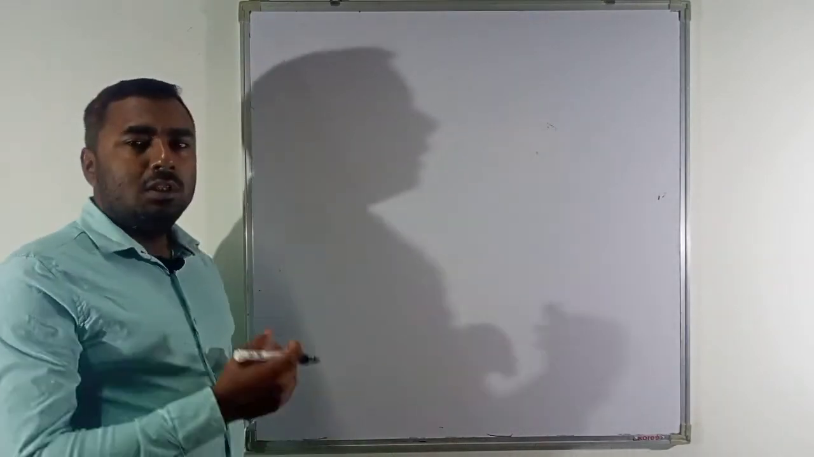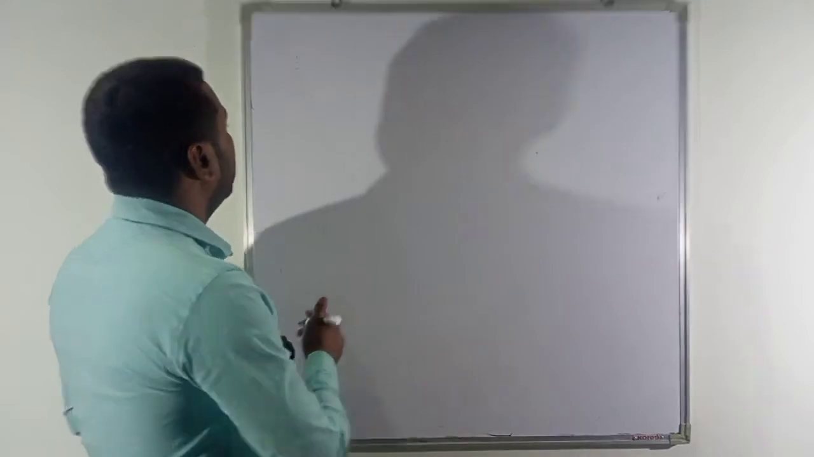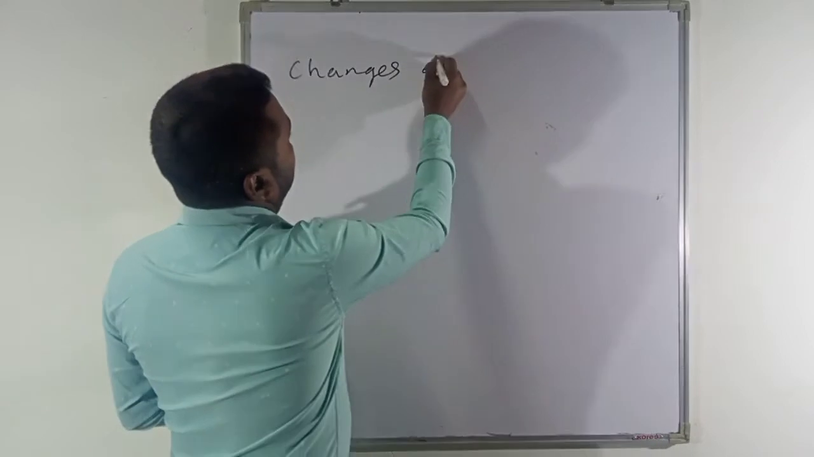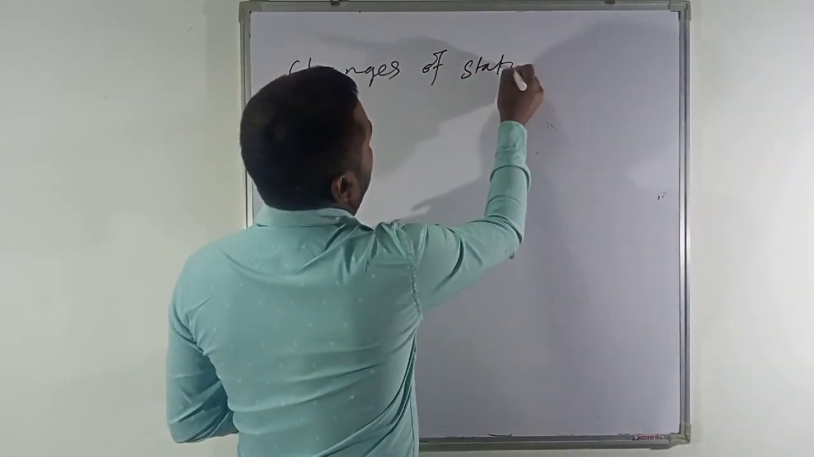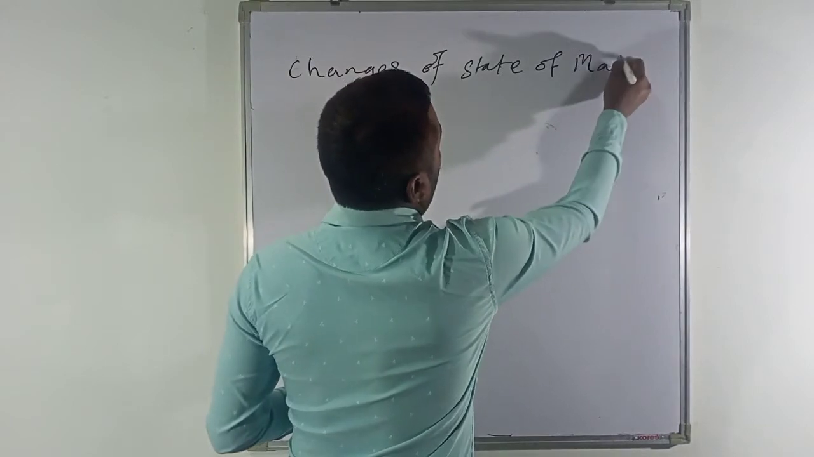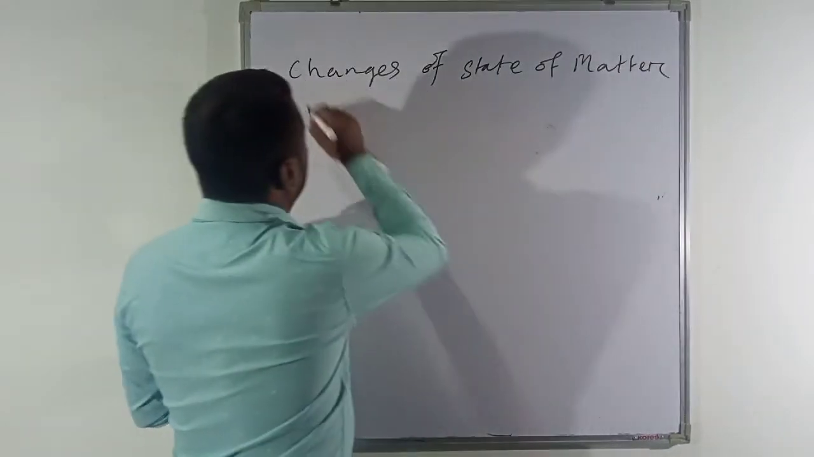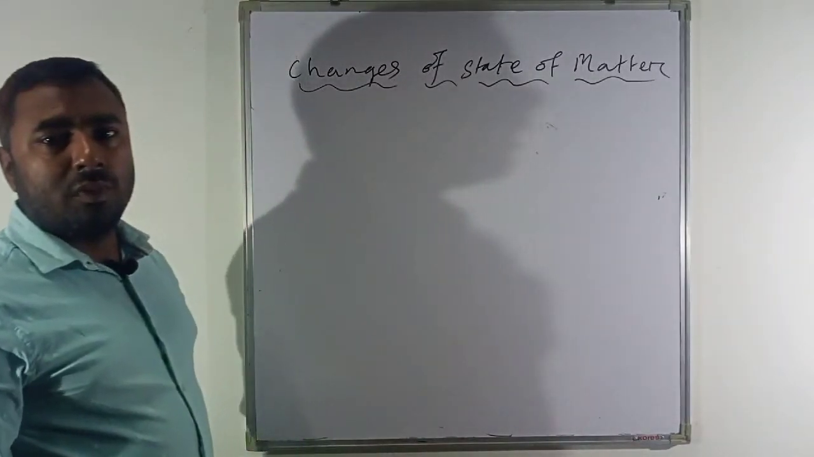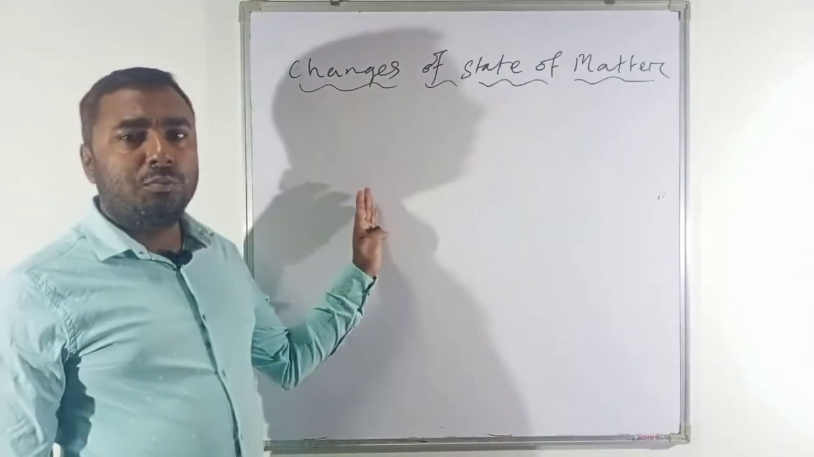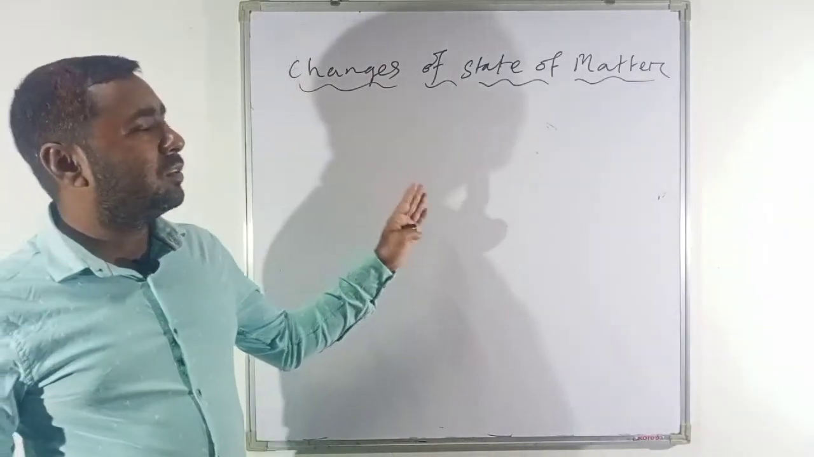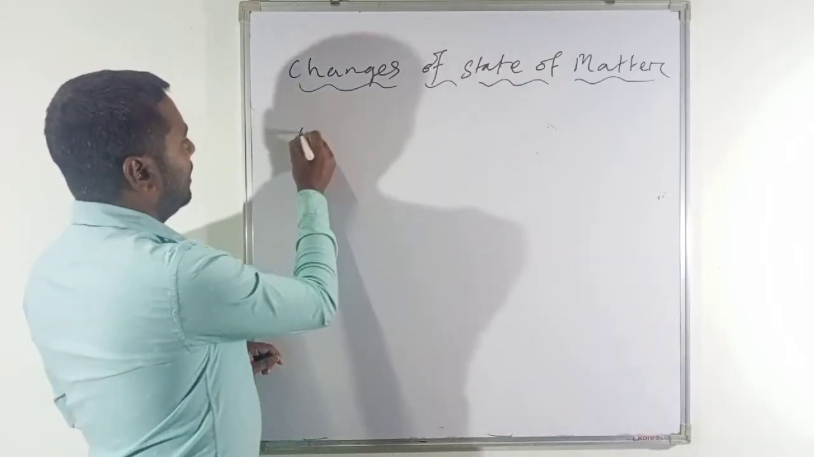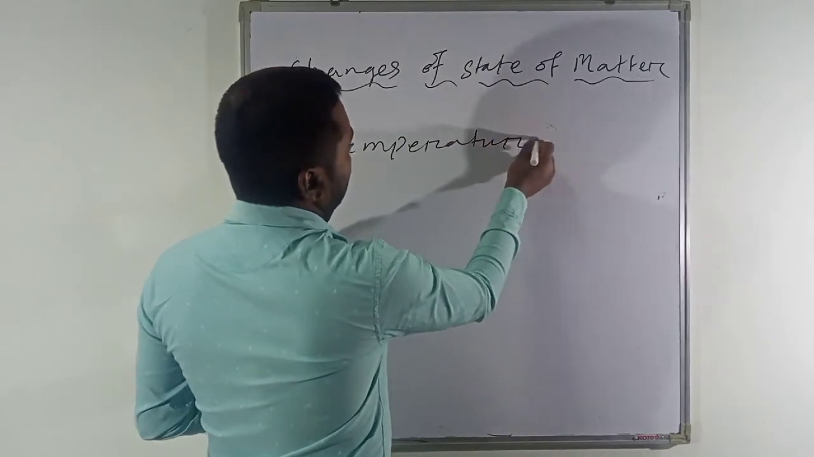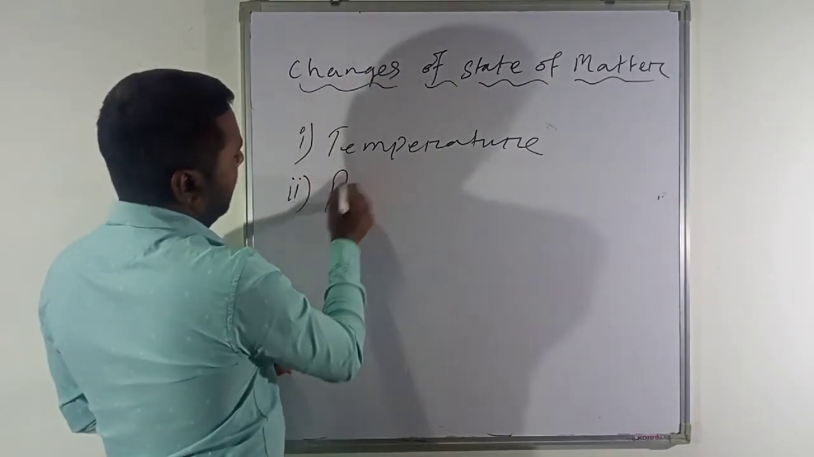So today we will start with the topic of changes of state of matter. Changes of state of matter means how one state of matter changes into another state. Basically, two things play a vital role in the change of state of matter. The first one is temperature, and the second one is pressure.